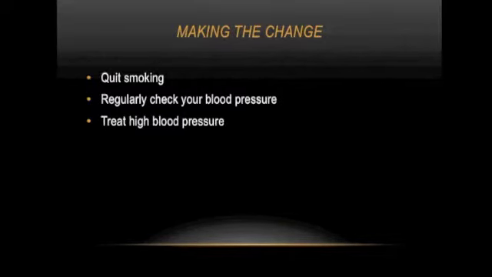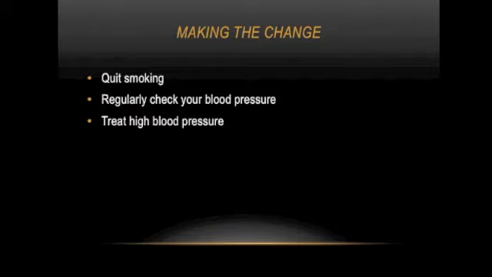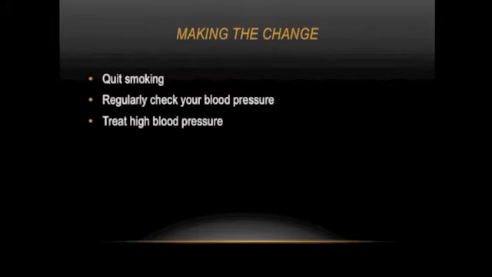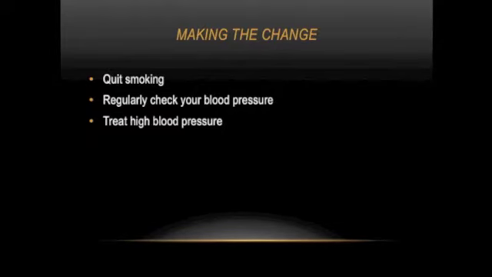Quitting smoking would have quite a few health benefits, a lot more than just in terms of diabetes and your risk for complications, but it would definitely reduce the damage done to your veins and arteries and decrease your risk of having a stroke. It is important to check your blood pressure on regular occasions and make sure that you treat it if it is high. High blood pressure usually has no symptoms but can also damage arteries. If you have high blood pressure, treatment of blood pressure is likely to have the greatest effect in reducing your risk of having a stroke.